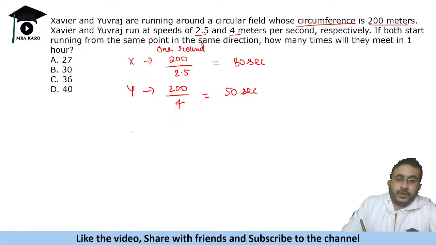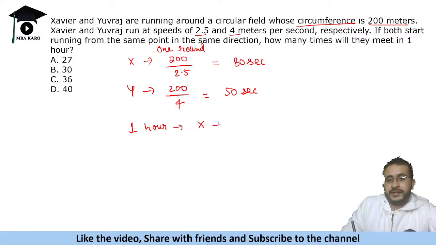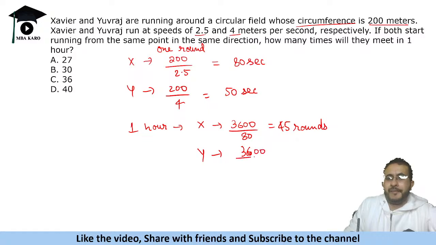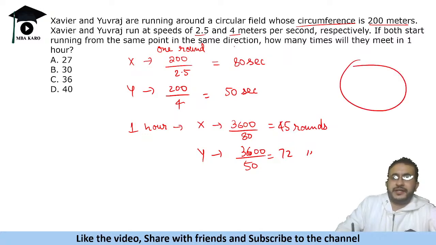Okay. Now in 1 hour, X will complete 3600 seconds divided by 80, we will say 45 rounds. And Y completes 72 rounds. Now X and Y are running in the same direction, same point, same direction. Okay, so let's say this is X and this is Y. Who is running fast? Fast is Y. So let's say this is Y, this is X.